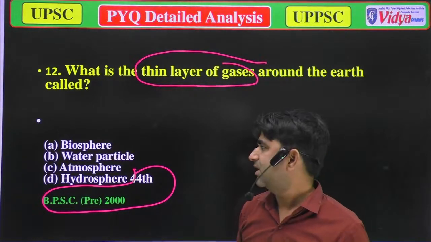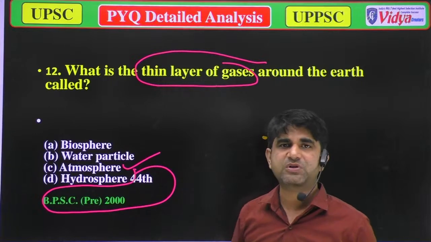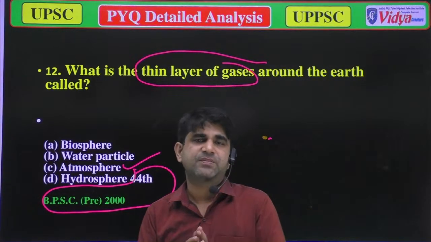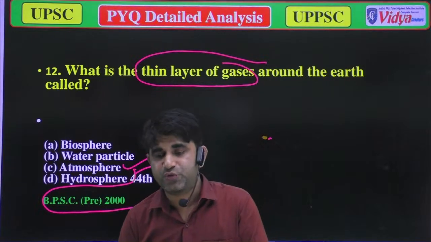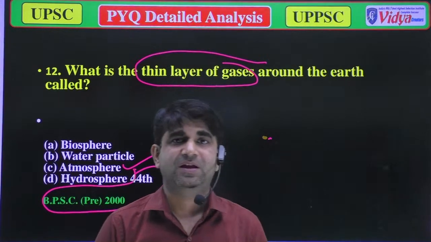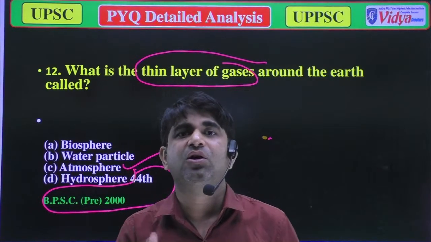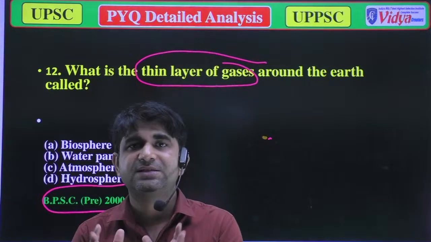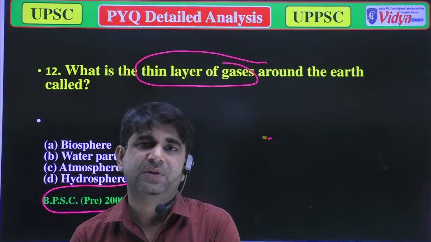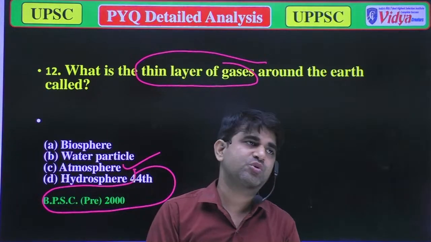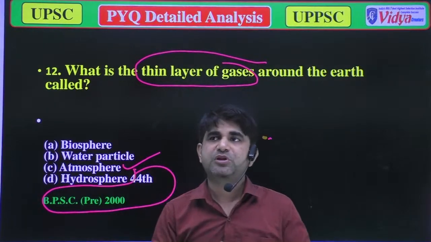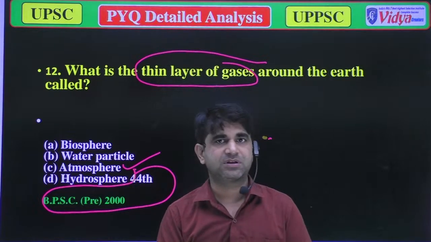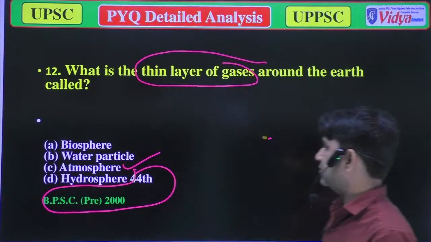The answer is simple, that is the atmosphere, because the atmosphere has a thin layer of gases, due to which we can trap energy. Suppose these gases were not there, then there would be no life, because these gases have the ability to trap solar radiation, solar power, which provides us heat. And due to this heat, there is life on the earth. So now we'll move to the next question.